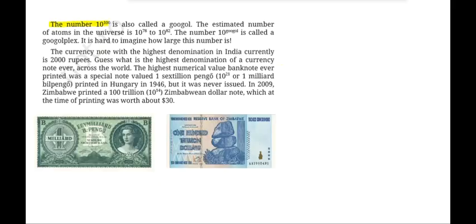The number 10 to the power of 100 is also called a googol. The estimated number of atoms in the universe is 10 to the power of 78 to 10 to the power of 82. The number 10 to the power of googol is called a googolplex. It is hard to imagine how large this number is. So 10 to the power of 100, this is called a googol.